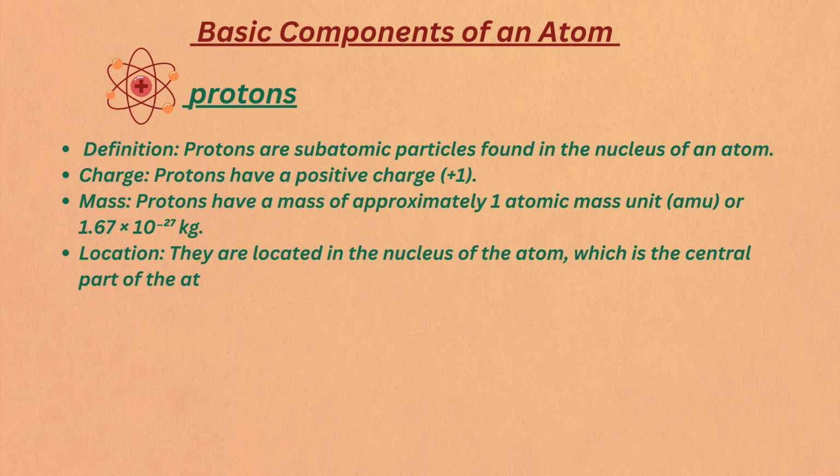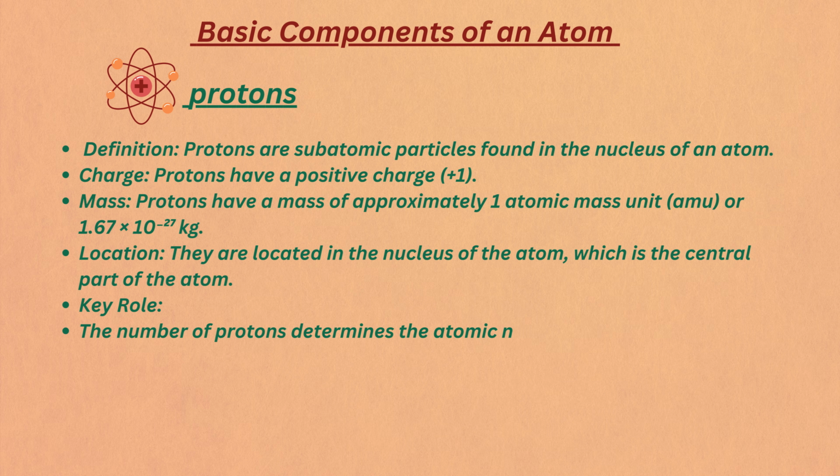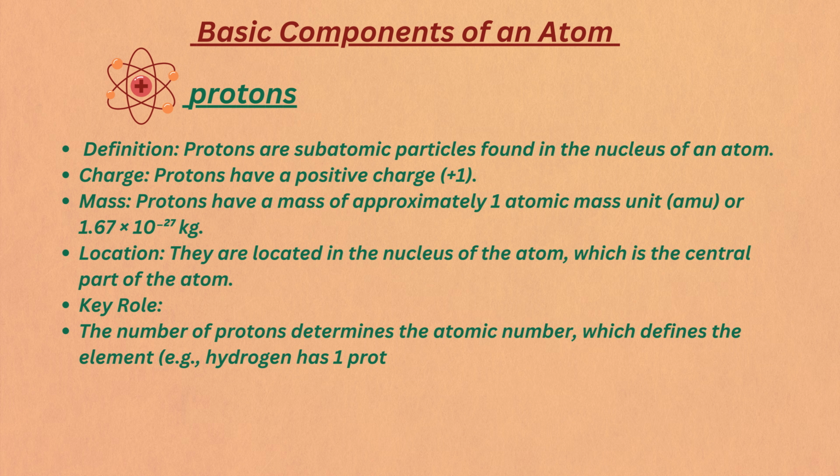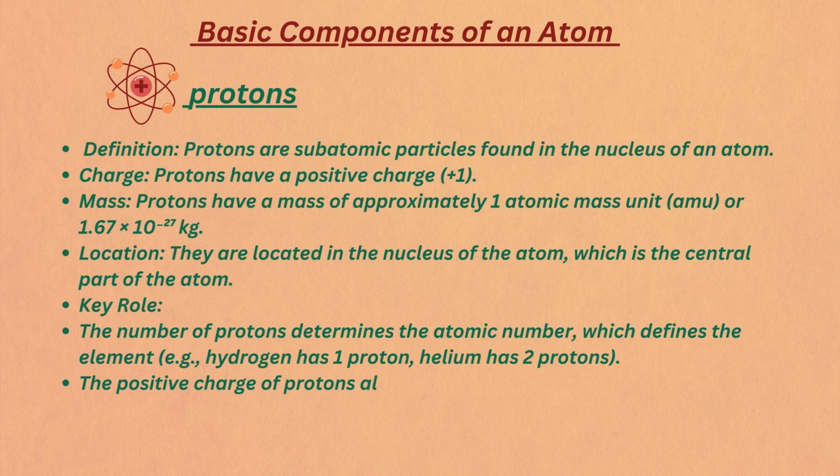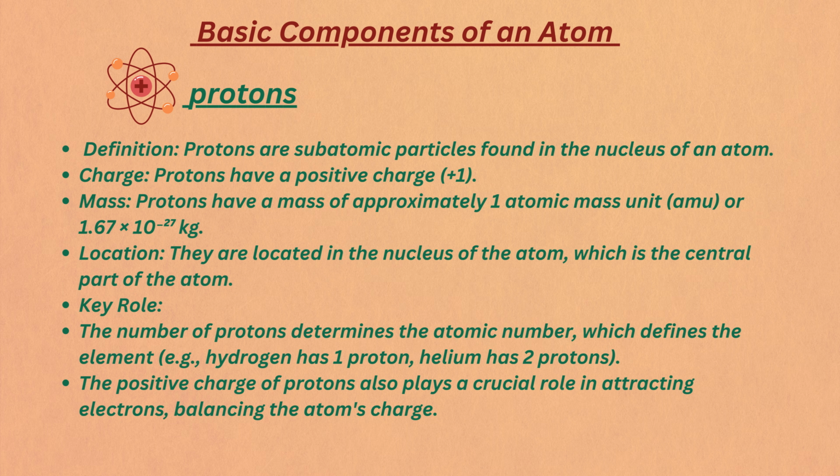Their key role? Well, the number of protons an atom has determines its identity. For example, hydrogen has just 1 proton, while helium has 2. This number is called the atomic number, and it's what defines the element. Protons also attract negatively charged electrons, helping balance the atom's overall charge.